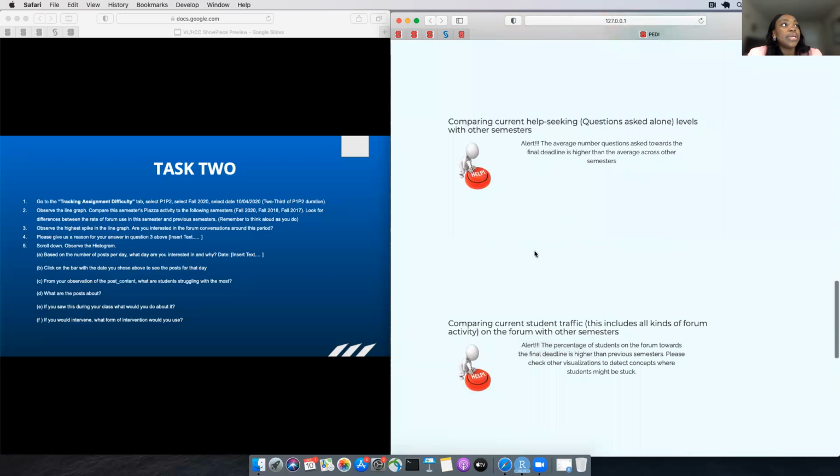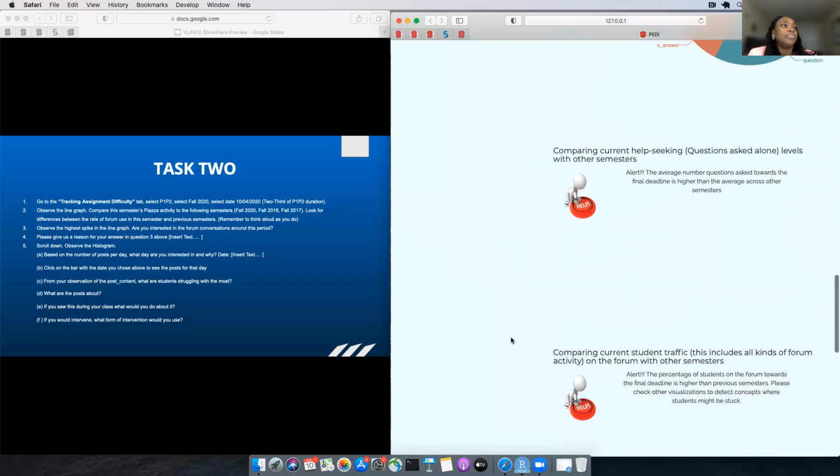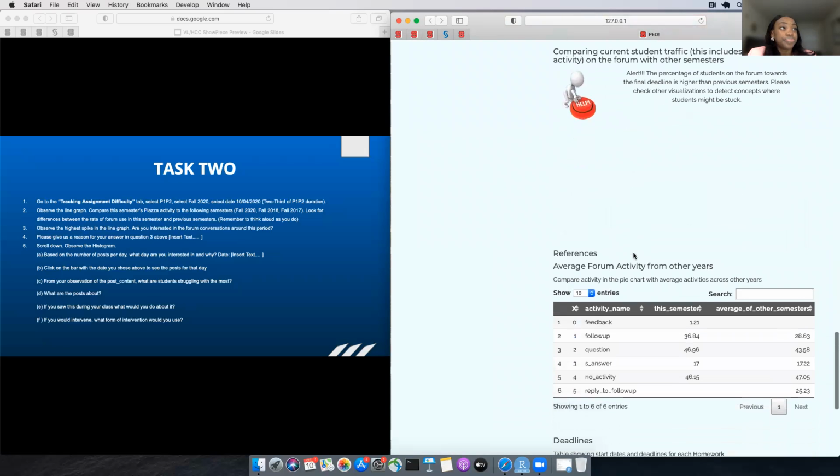And so we see that there's actually cause for alarms or alerts. The number of questions asked towards the final deadline is higher than the average across all the semesters, as well as the traffic. It shows that maybe students are stuck on this day, that is 2/3 towards the assignment duration.